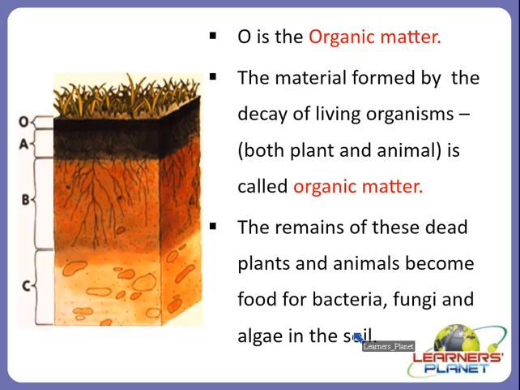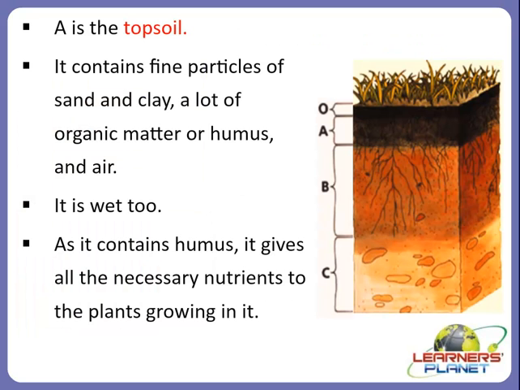So for these microorganisms which are present in the soil, these dead plants and animals become food. Now let's move on to another layer. Yes. Now the next horizon or the next layer is the topsoil, that is A.